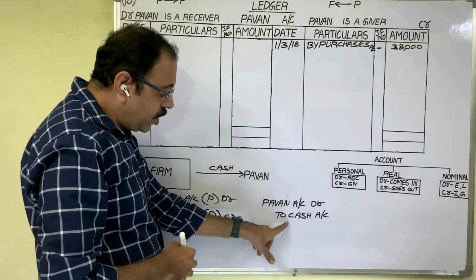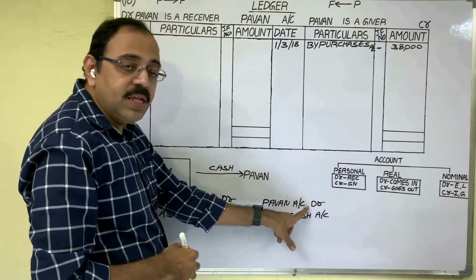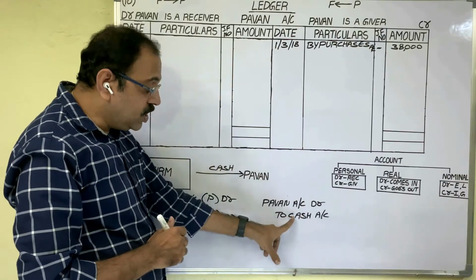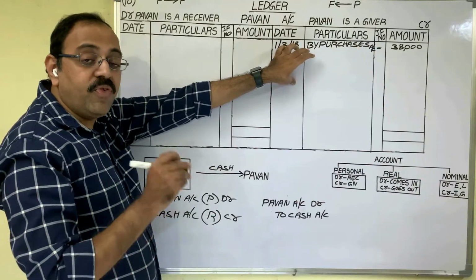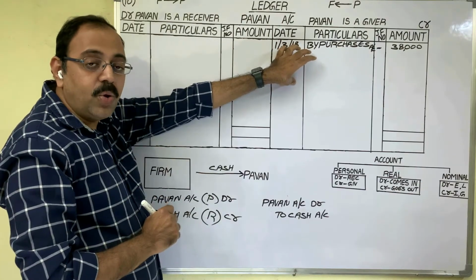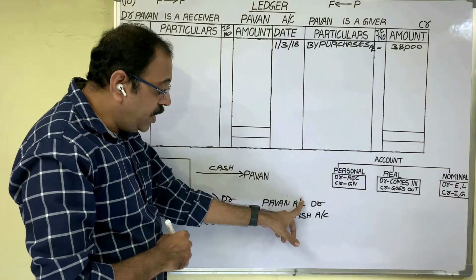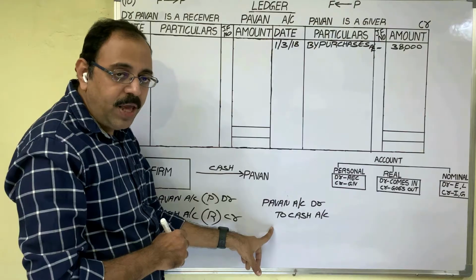Out of these two accounts, we are preparing Pawan account now. Pawan account is debited in the journal entry. Therefore, debit side we have to post this entry. Writing the journal entry in account by following some rules is known as posting. Debit side what to write? Other side we have cash now. We should write that account name.